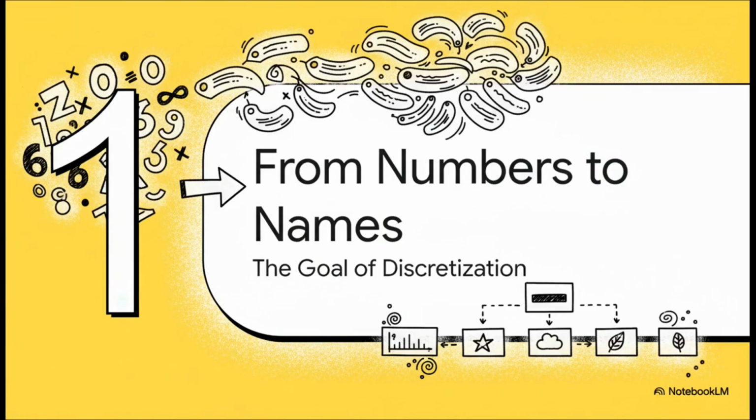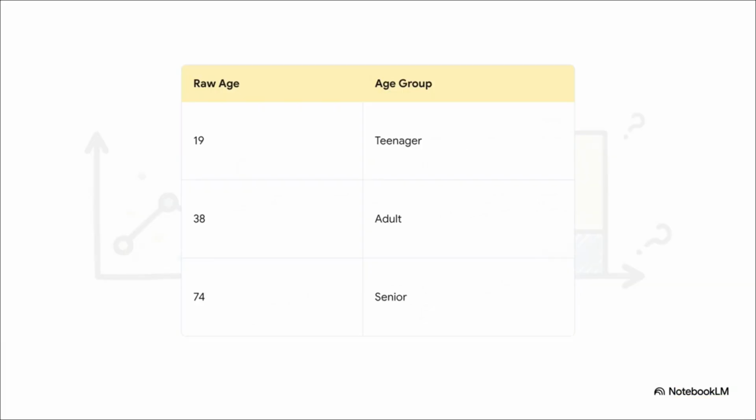Well, the solution is actually pretty intuitive. It's all about this core idea of moving from raw numbers to meaningful names. And this is the whole goal of discretization, and you're about to see just how powerful this little trick can be. And check this out, this is the perfect example. Instead of getting bogged down with every single individual age, 19, 38, 74, we just group them. We put them into categories that make sense, and all of a sudden, the data tells a story. We have a young adult, and a senior. It's like finding clarity in the chaos.